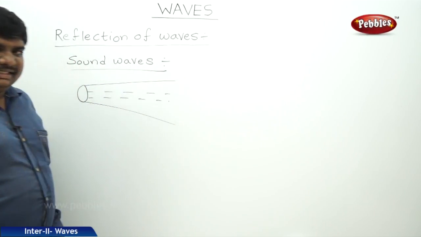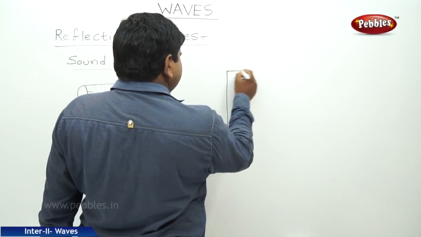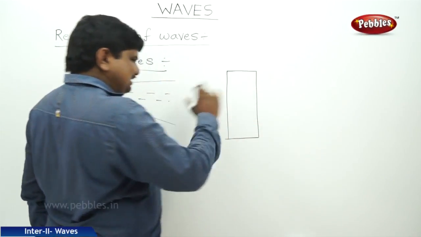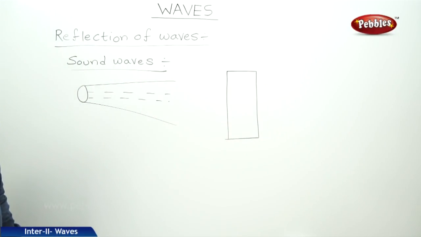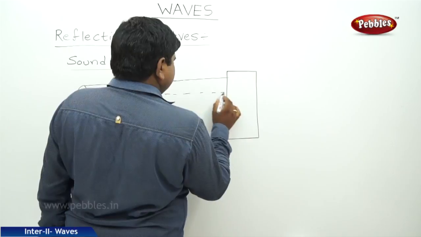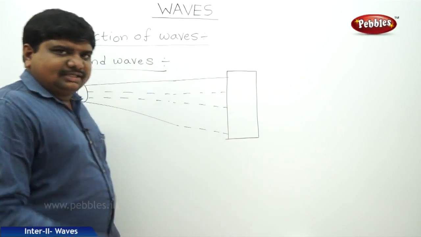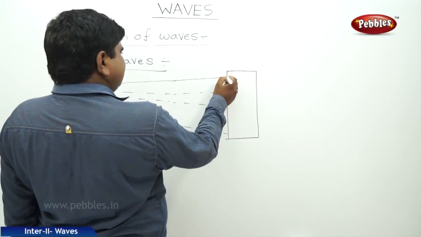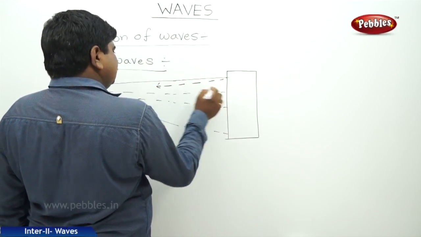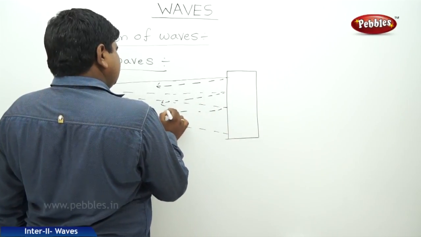If these sound rays meet a rigid boundary which is at a finite distance, it gets reflected like this.